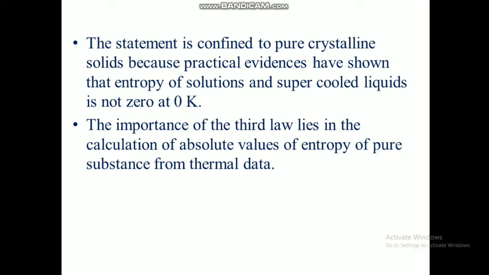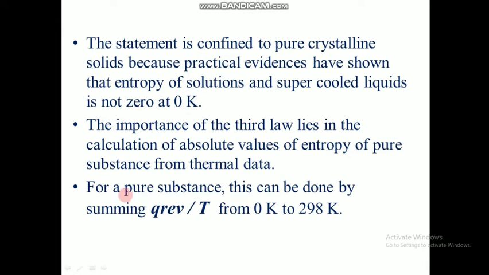The importance of the third law lies in the calculation of absolute values of entropy of pure substances from thermal data. For a pure substance, this can be done by summing Q reversible by T from 0 Kelvin to 298 Kelvin. So the importance of the third law is this, because with this equation, Q reversible by T, we can find out the absolute entropy values from just the thermal data.